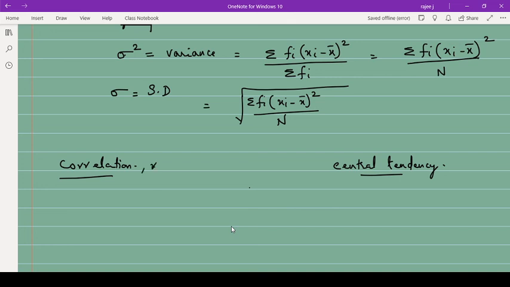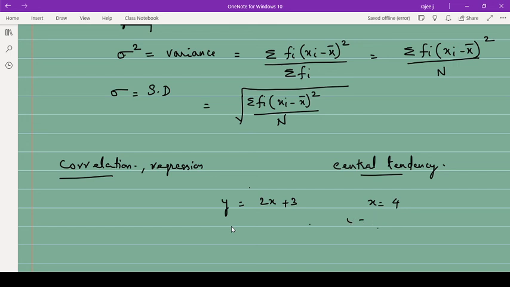Regression is also like that: knowing the value of one. Suppose you have an equation y equal to 2x plus 3. Suppose this is the price of something and this is the demand, or the population. Suppose India's population currently is this much, so in the year 2050 how much will it be? All that you can find out using this method. If y equal to 2x plus 3, and suppose x equal to 4, then what could be the value of y? Using this method of regression, you can find it out.